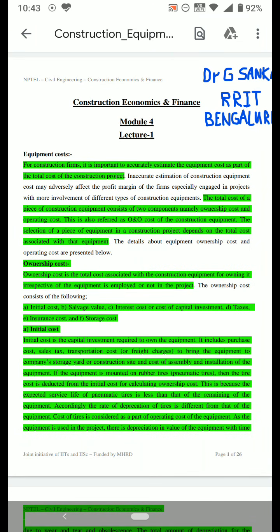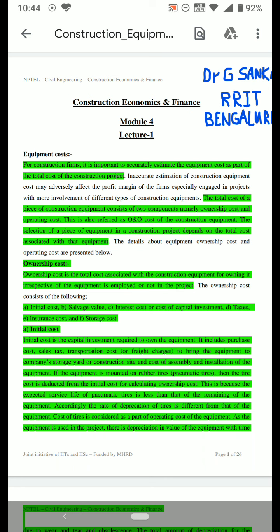In this session, we will discuss the various costs involved in possessing, operating and maintaining the major construction machinery or equipment. These notes are taken from NPTEL.